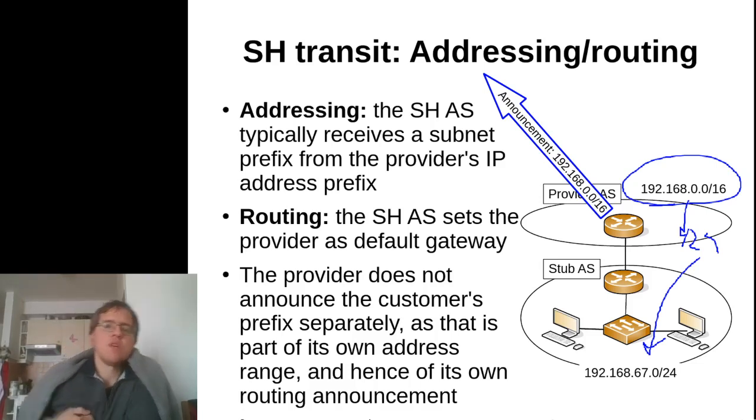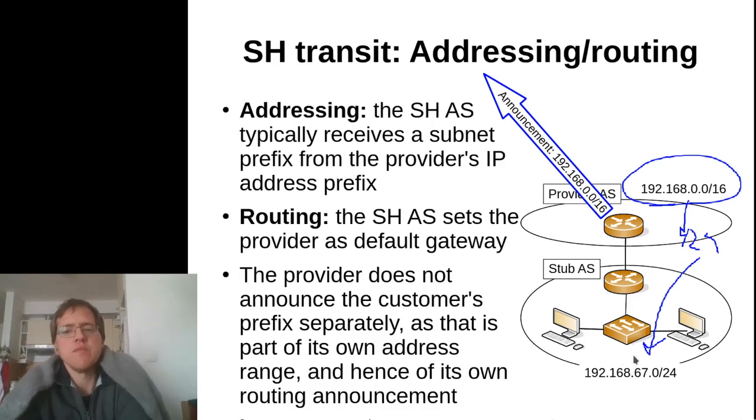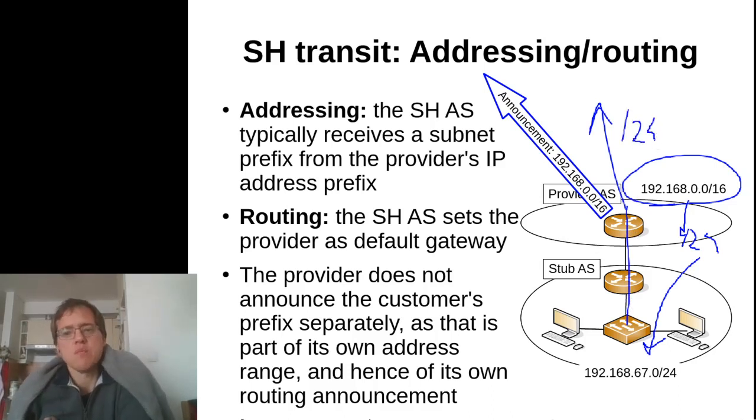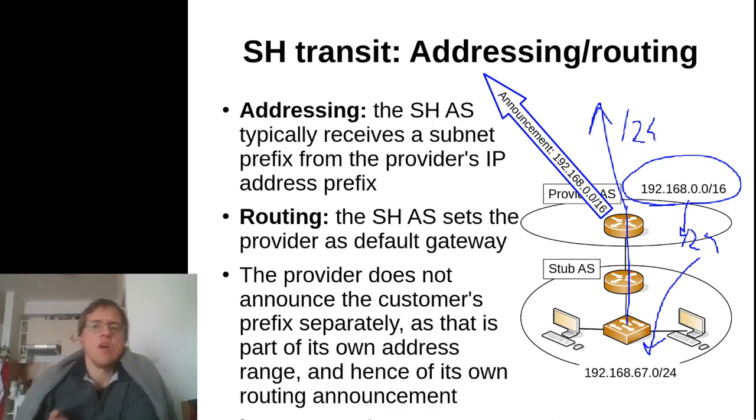What's very important in this case is we've seen that one of the responsibilities of the transit provider is to announce to the rest of the internet the IP address range of the customer. So naively, the provider would need to announce that /24 to the rest of the internet, because the contract between the customer and the provider obligates it to do that.